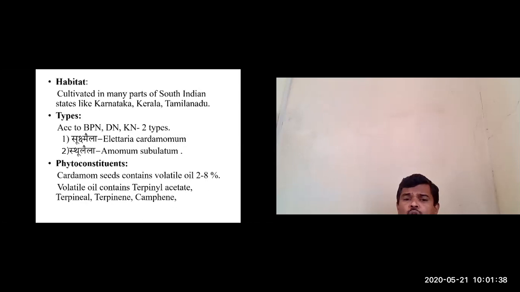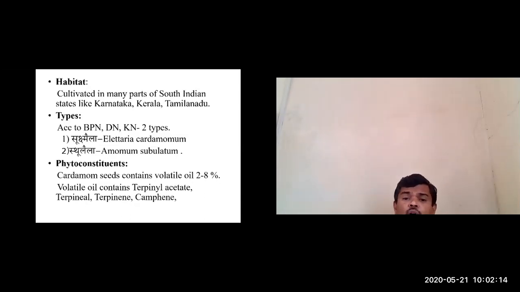Sukshma Ela, that is Elettaria cardamomum. The botanical source for Sukshma Ela or Ela is Elettaria cardamomum, and the botanical source for Sthula Ela is Amomum subulatum. This classification is mainly based on the size of the fruit. Sukshma Ela or Ela, and Sthula Ela or Brihat Ela. Okay, types of Ela: two types, Sukshma Ela and Sthula Ela.